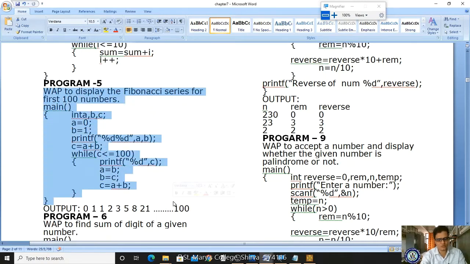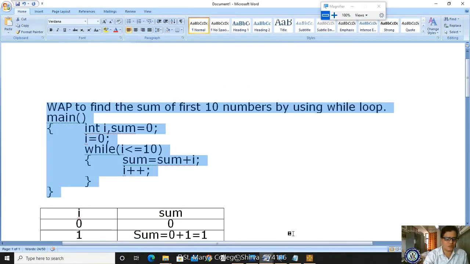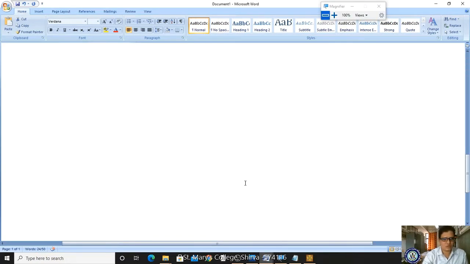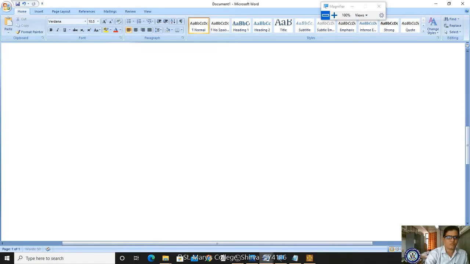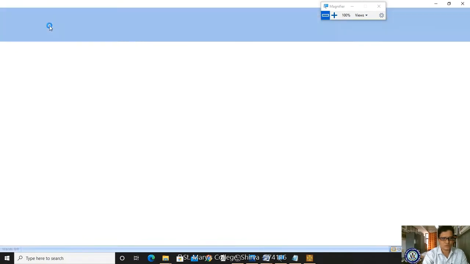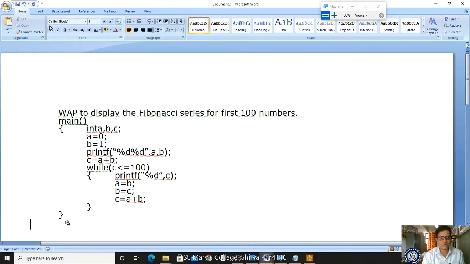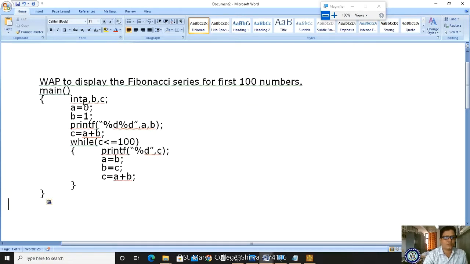I'm copying it for our understanding purpose. I'm taking a new file here. I think it is better to take a new file only. Okay, Control N, I'm pasting. Whether it is visible? Yes, it is visible, right? Is there any problem? No problem.